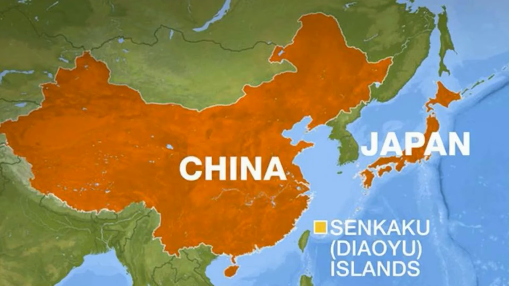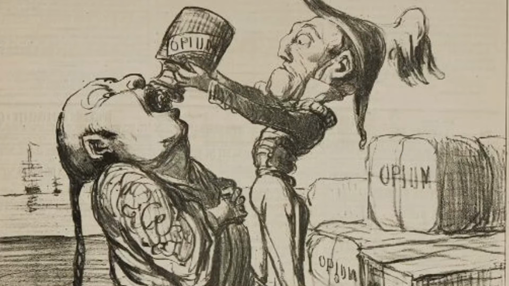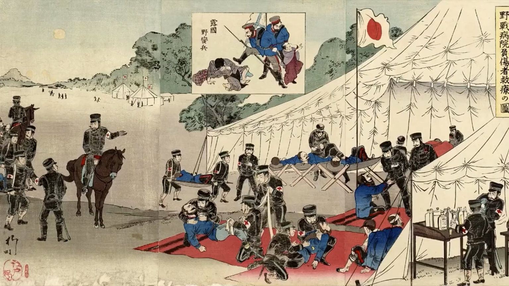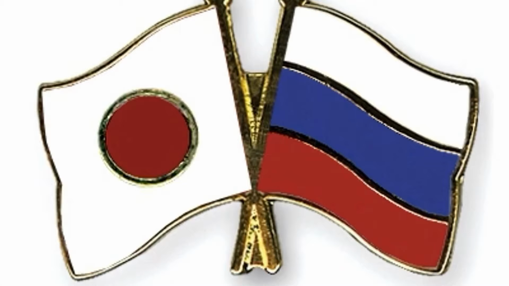Also, China and Japan both participated in wars. China's was known as the Opium War during 1839 to 1842. In this war, it was China against Europe. Japan's was the Russo-Japanese War from 1904 to 1905. In this war, it was Russia versus Japan.